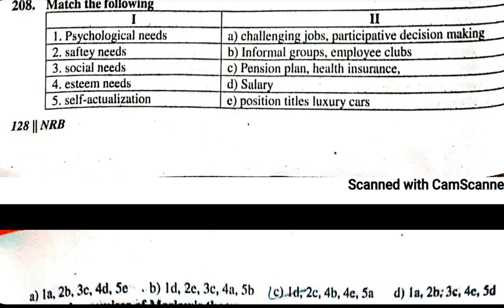Safety needs, pension plan, health insurance. Social needs, informal groups, employee clubs. Esteem needs, position, title, luxury cars. Self-actualization, challenging jobs, participative decision making.